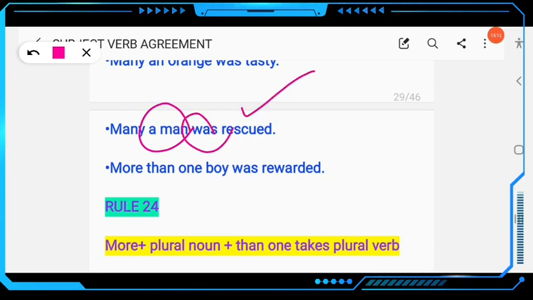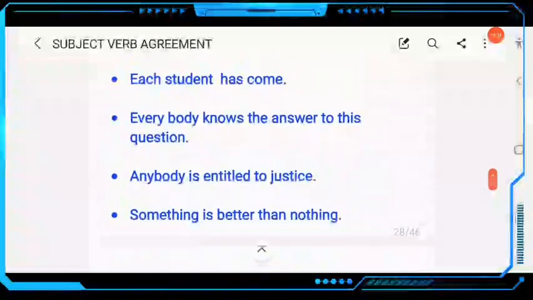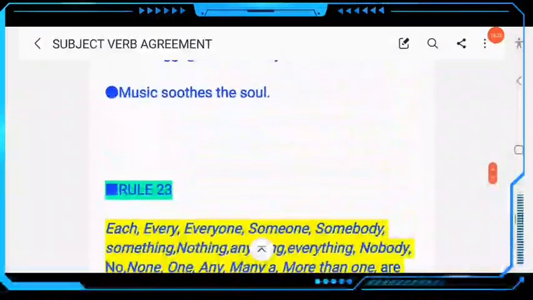Clear? More than one boy was rewarded. More than one boy here, was, singular, the verb will be singular. Clear? I think you have got a complete idea about this rule, rule number 23.